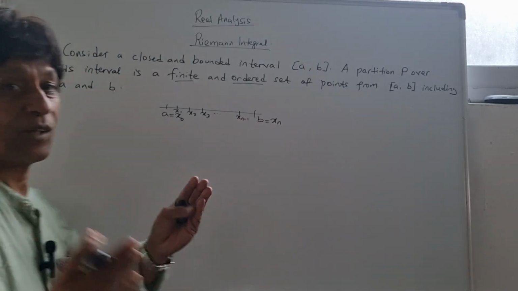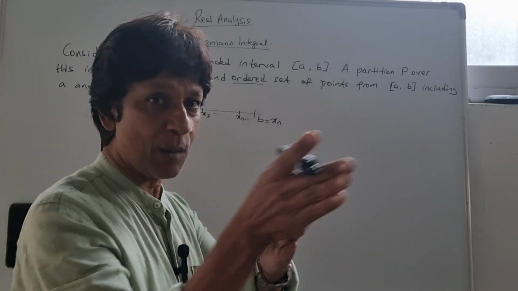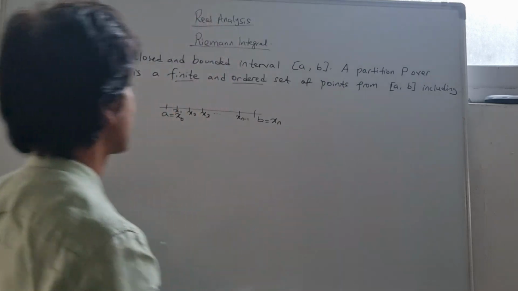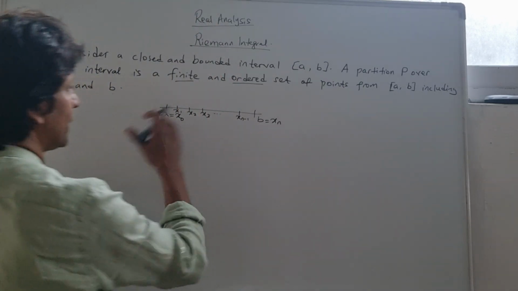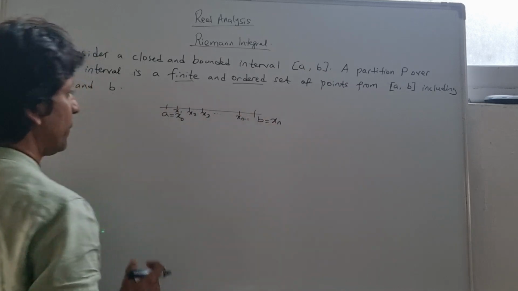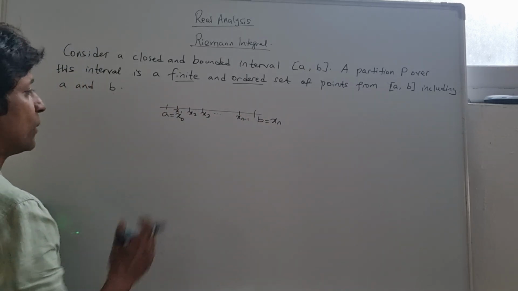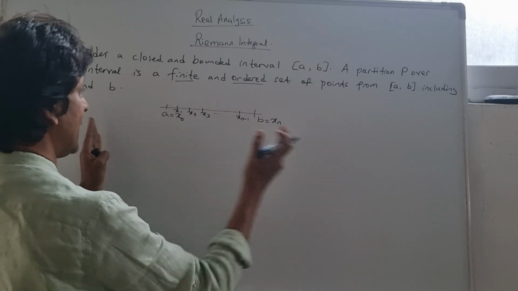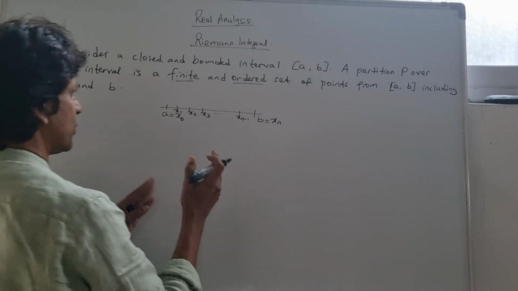You can see now that this interval has been subdivided. We got sub-intervals by those partitions. This interval itself has a certain length. We're going to come to that in just a moment.